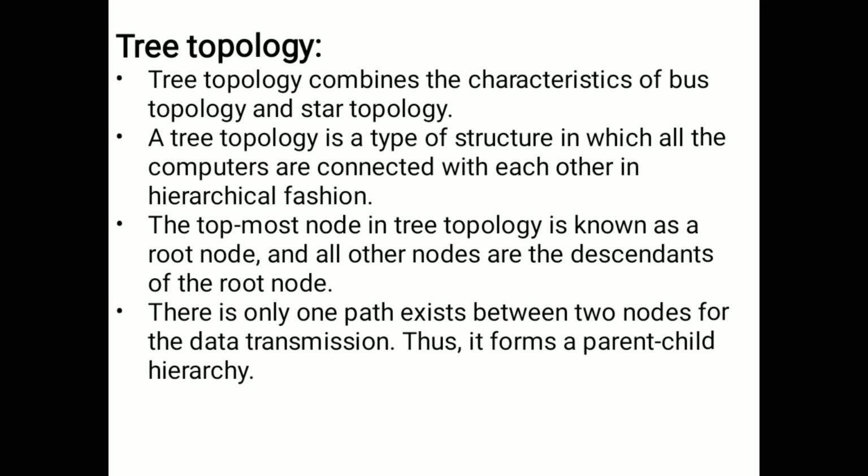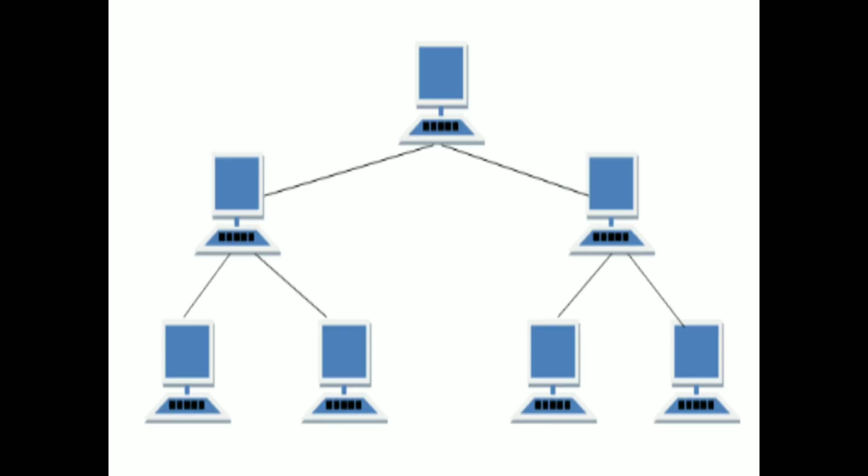The diagrammatic representation is like this. This one we call the root, and these two systems are children of this root node, and these two systems are connected to this one. So this is the tree topology.